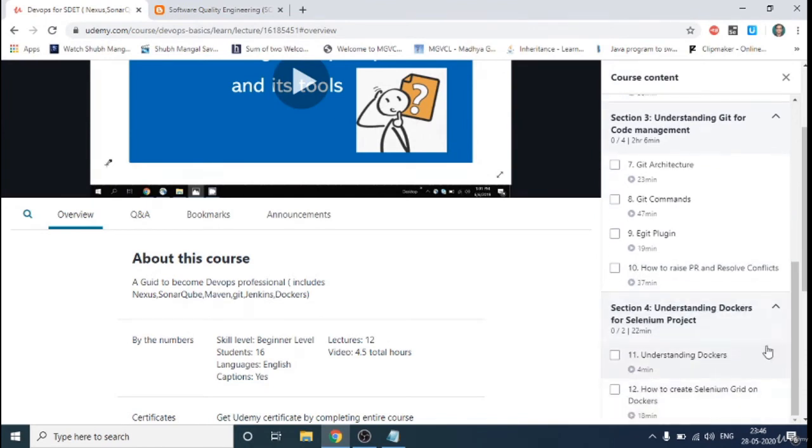The fourth section is talking about Docker. So you will know what the use of Docker is and why we need Docker, and I have also created a video where I have told you how to effectively use Docker for parallel execution if you are working on the automation side. So this is all I am offering right now for DevOps, but from time to time I will also add some more courses or more sections related to DevOps whenever a new technology comes up. So you don't have to enroll separately for that.